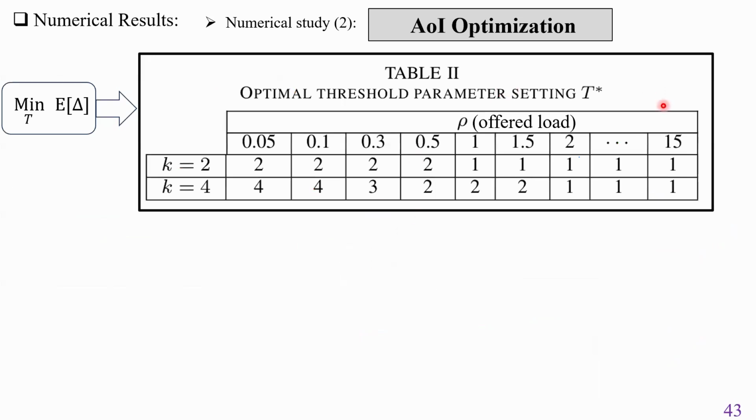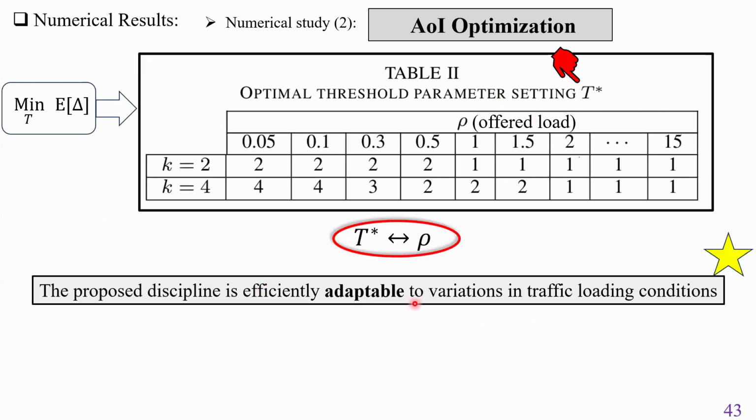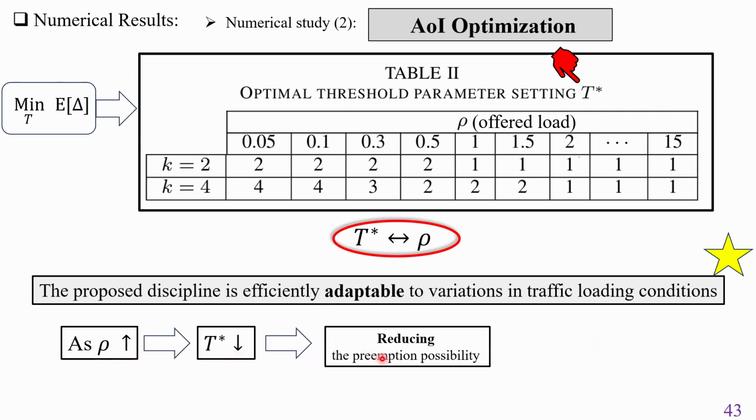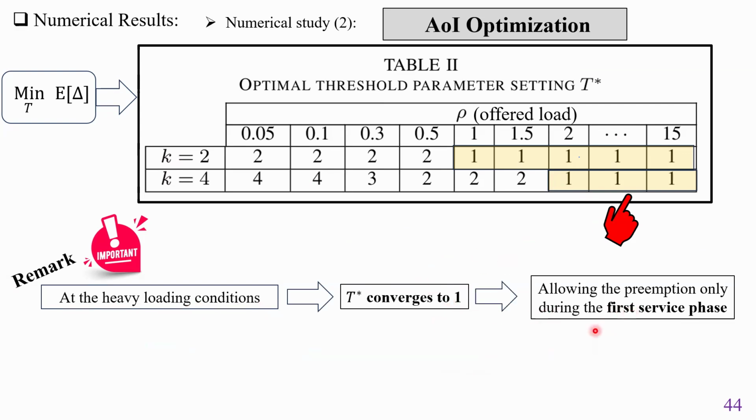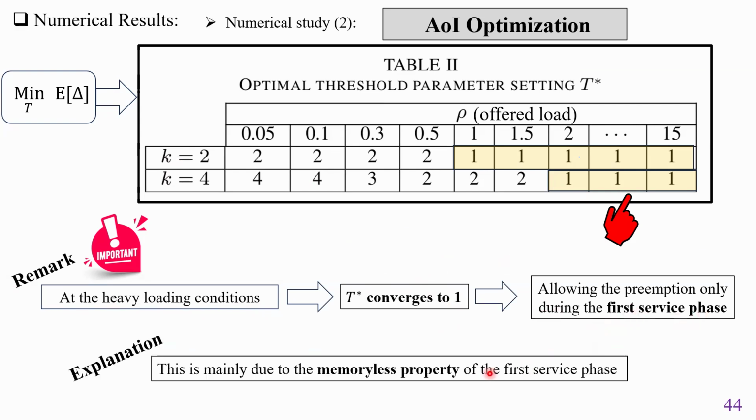In addition, by investigating the optimal threshold parameter T, we found that the proposed discipline is efficiently adaptable to variation in traffic loading conditions. To illustrate, upon increasing the offered load, the optimal threshold parameter decreases to reduce the preemption possibility, thereby enhancing information freshness. However, it should be noted that at heavy loading conditions, the optimal threshold parameter converges to 1, allowing preemption only during the first service phase. This is mainly due to the memoryless property associated with the first operating service phase.